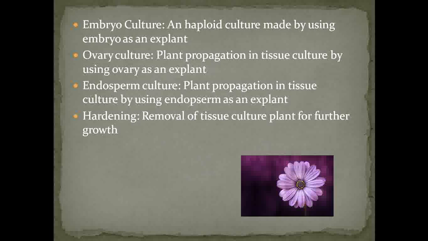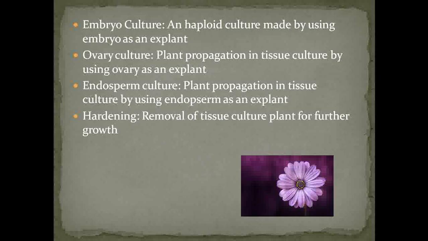The next one is the ovary culture. Ovary culture means, once again, when we use the ovary as an explant for the growth of the plant body, that type of culturing is called ovary culture. The next one is the endosperm culture. When we use endosperm as an explant for plant propagation under tissue culture, that type of culturing is called endosperm culturing.